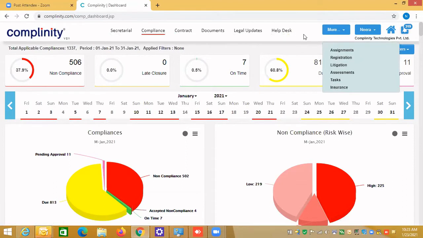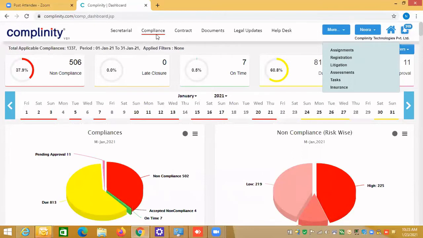I will just touch base for 1 minute on all the modules. In secretarial, we are providing you FEMA, Company Act, CGST, income tax, and SEBI. All these are provided to you, so you can map the compliances. You can provide the services to your clients, and do the compliances for your own company also.